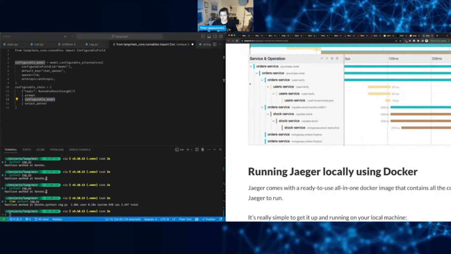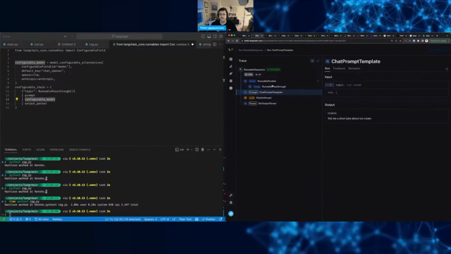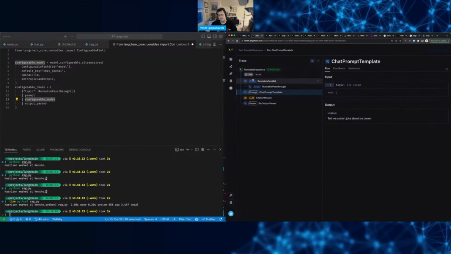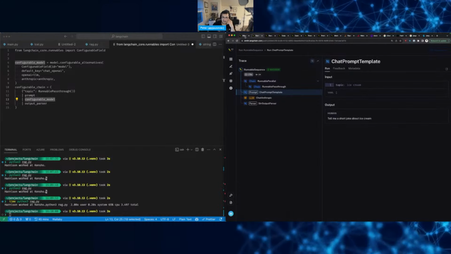So you're not tracing services over here, you're tracing this runnable sequence, which in the end is the same thing. You just want to know what happened at each step.